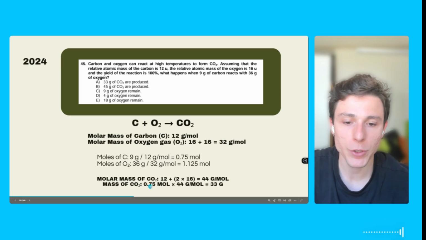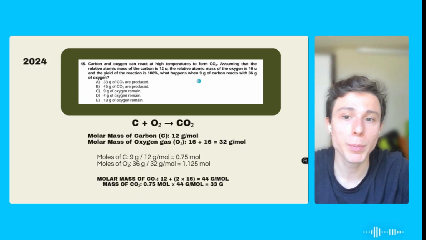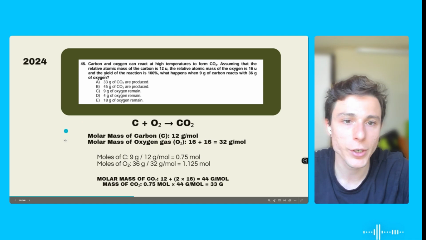So the final step we have to do here is to multiply 0.75 by 44. By doing that, we get 33 grams of what? Of CO2. So once again, letter A is the correct option for this question. Now, there are plenty of different ways of solving this question. This is one option, but if you have a different way of solving it, perfect.